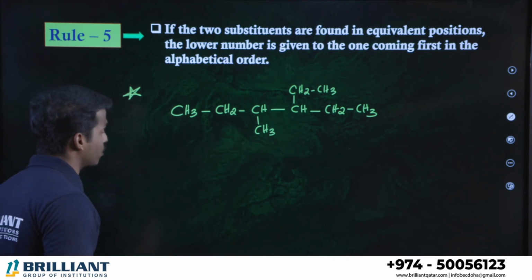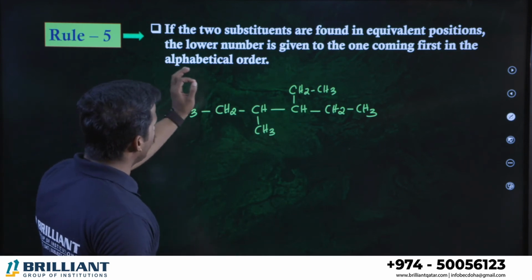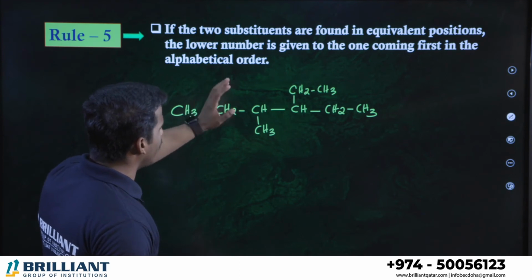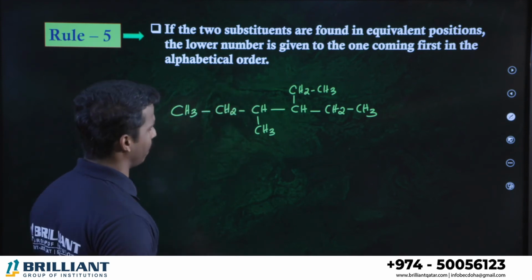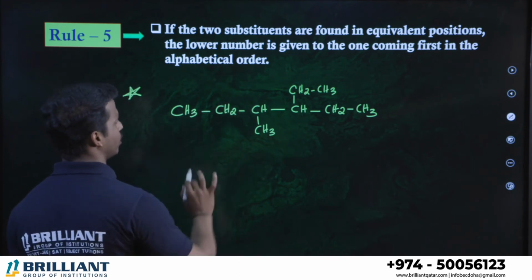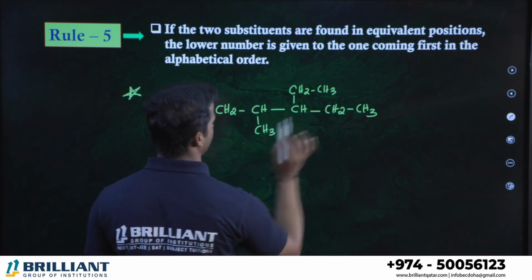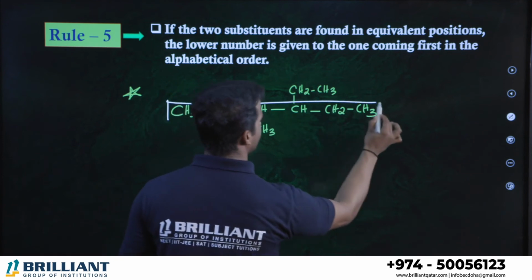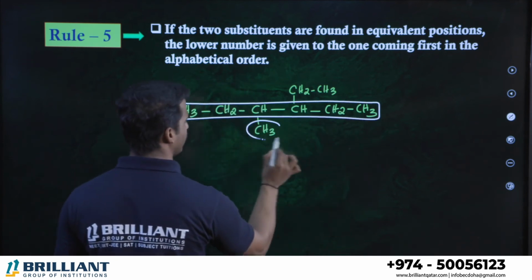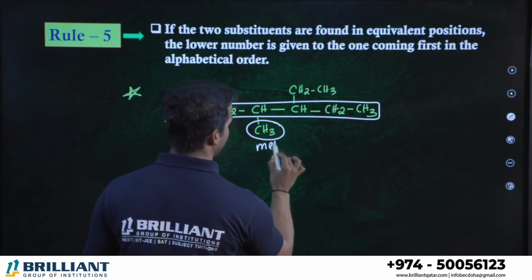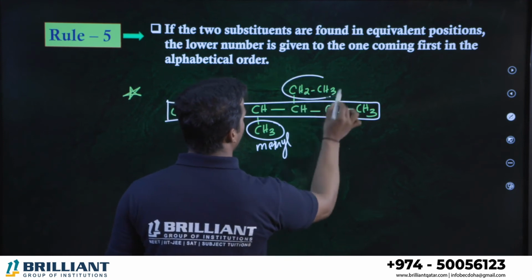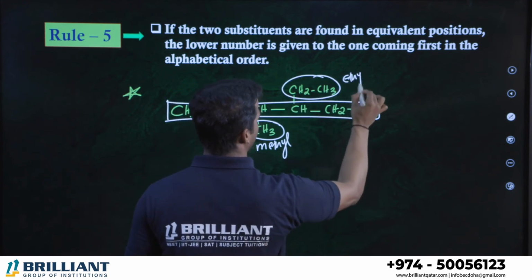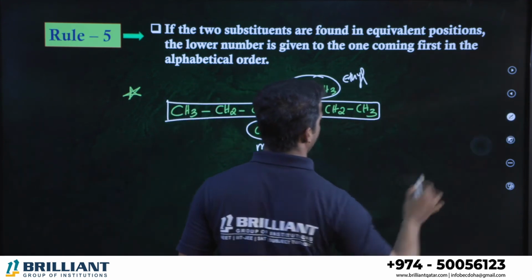The rule number 5, the last rule, is if the two substituents are found in equivalent positions. What is the meaning of that? Select the longest chain. 1, 2, 3, 4, 5, 6. 1, 2, 3, 4, 5, 6. Both are same. Let me take this as the parent chain. So this is methyl, right? This is a methyl branch. What about this? It's an ethyl branch. Alright? Ethyl branch.